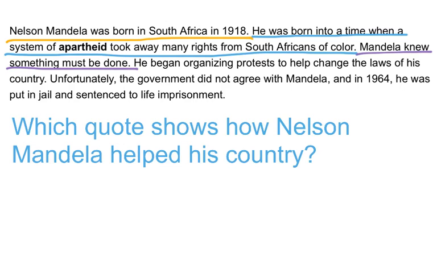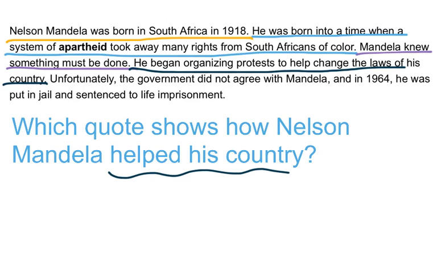The next sentence says, he began organizing protests to help change the laws of his country. This describes something that Nelson Mandela did in response to his problem. It describes his helpful actions. In other words, it shows how Nelson Mandela helped his country. This sentence is definitely a correct answer. Let's finish the paragraph to make sure none of the other details work as well.